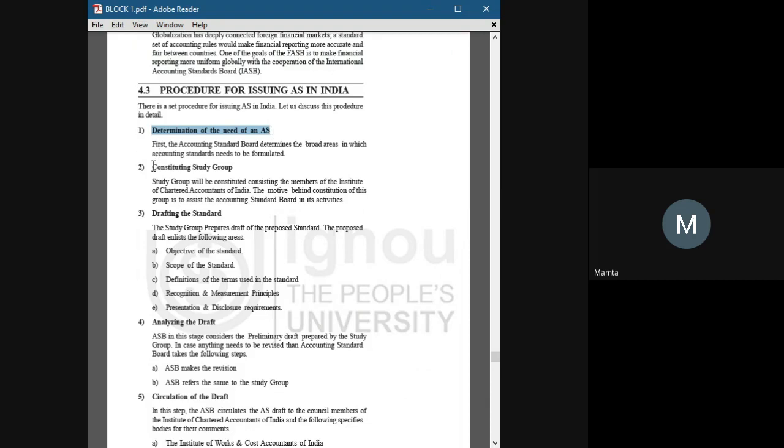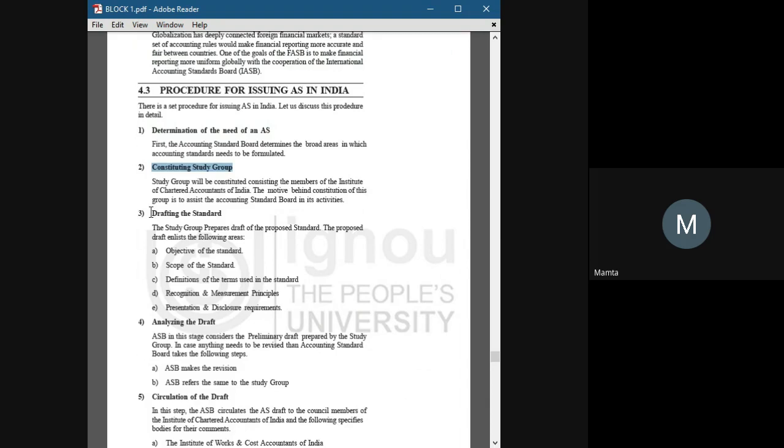The second step is constituting a study group. We constitute a study group with certain members who will look into that matter. For example, the Institute of Chartered Accountants of India creates a team out of some members. Then they will look for the motive behind the need for an accounting standard.